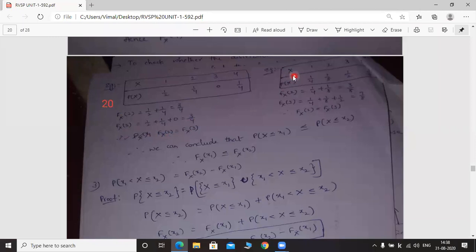Next, consider another example. Here in this case, the random variable capital X takes the values 1, 2, 3, 4. Corresponding probabilities are 1 by 4, 1 by 8, 1 by 2, 1 by 8.